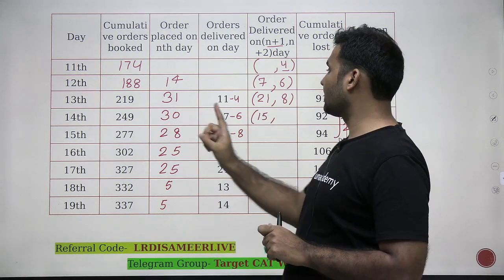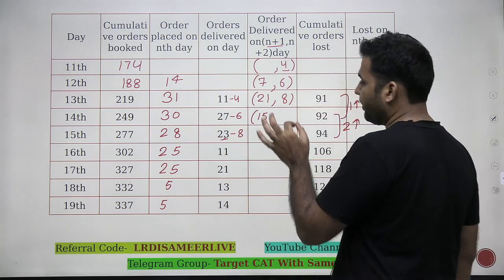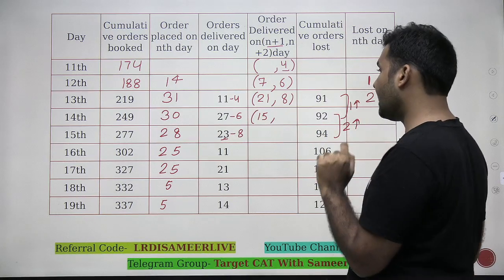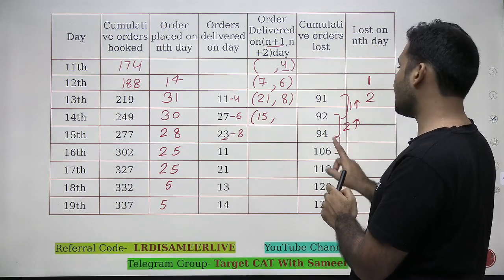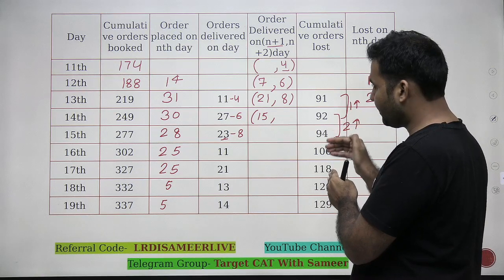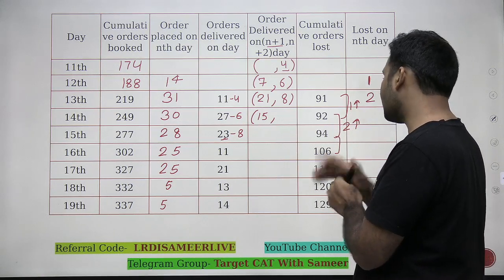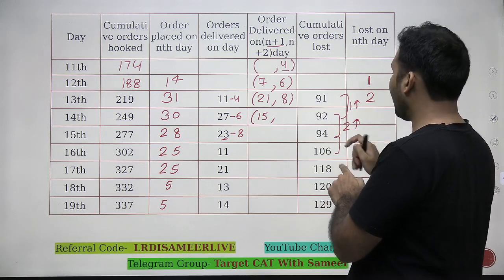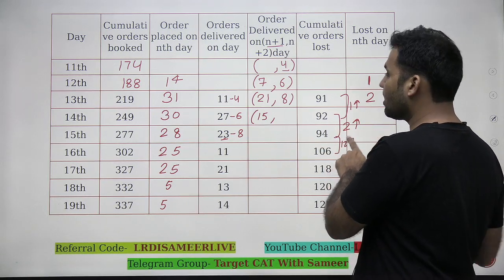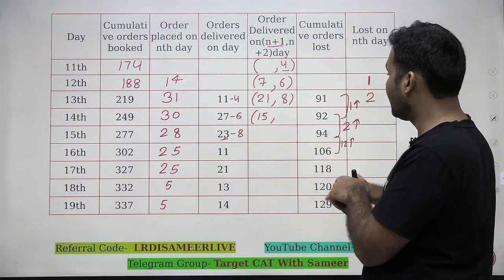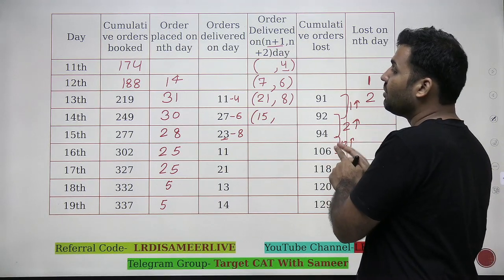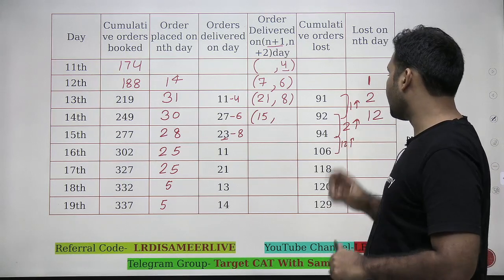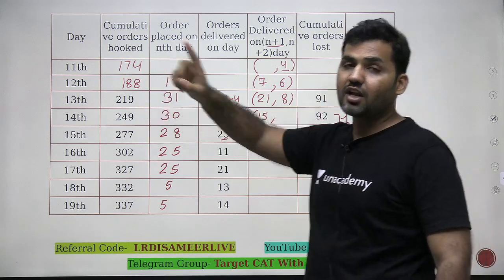Now, 30 orders are placed. 15 have been delivered on 15th, right? And then if you look at the increase in the number of lost orders, when I'm going from 15 to 16, the increment in the number of lost orders is given to me as 6 plus 6, that means 12. And this increment of 12 is because of the 12 orders which have been lost, and these 12 orders which have been lost must be of 12th, right? Or must be of 14th,